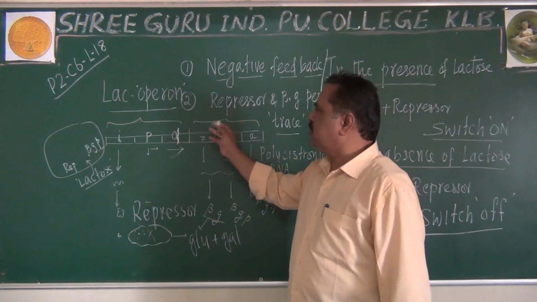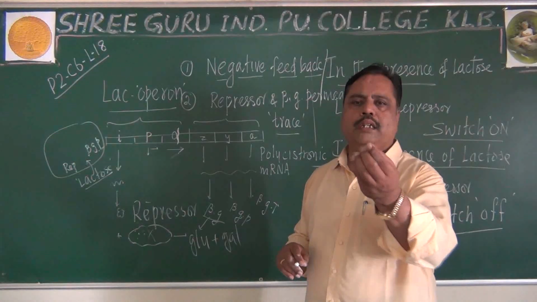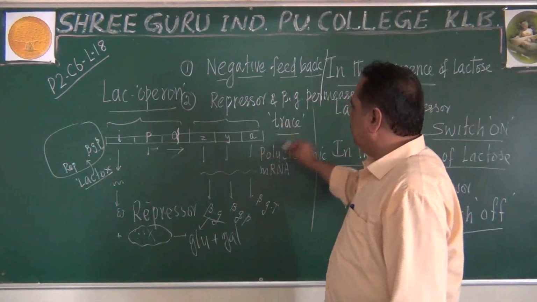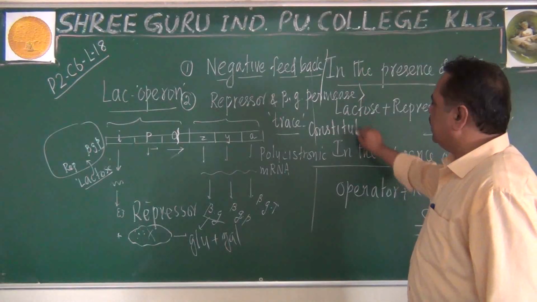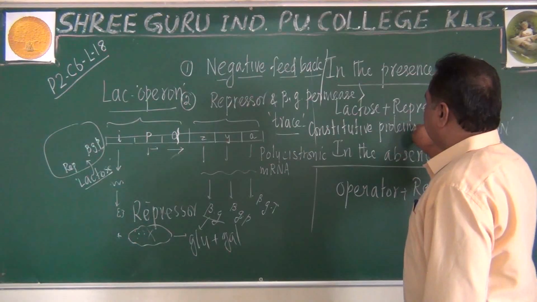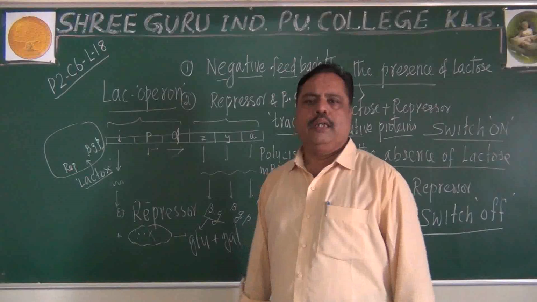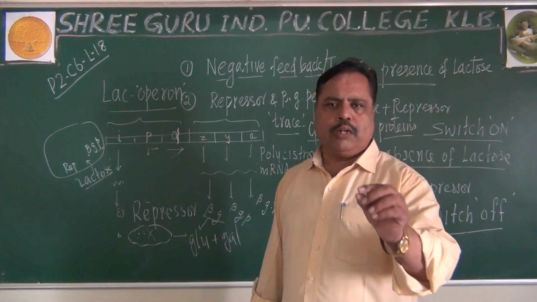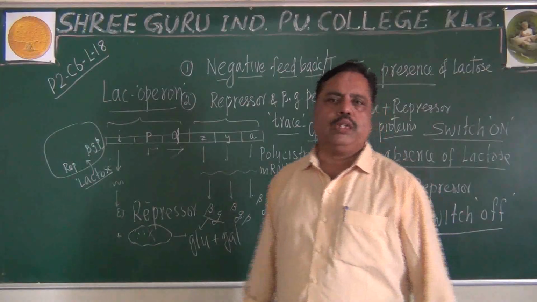Such proteins which are present always in our body or in the cells in trace quantities, they will be known as constitutive proteins, we can say. They are called constitutive proteins. They are the constitution of our cells, we can say. They will be always working, they will be always present, readily waiting for the supply of lactose to the cell.